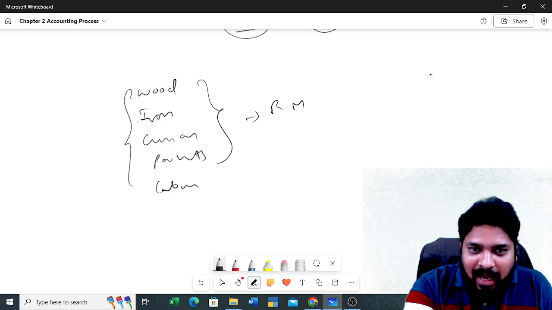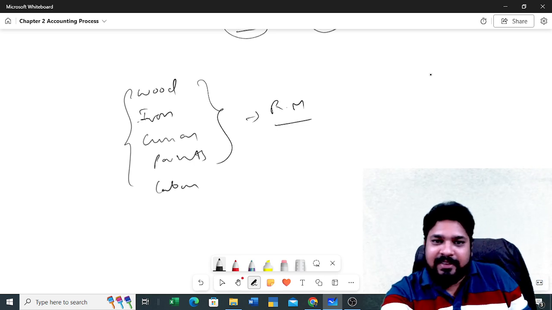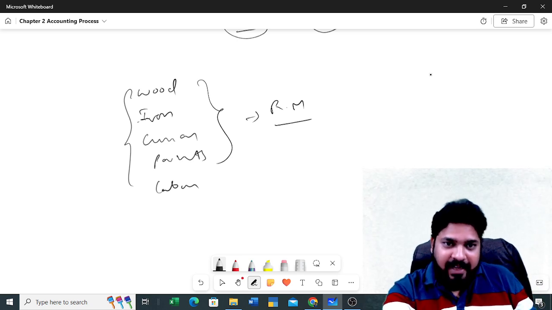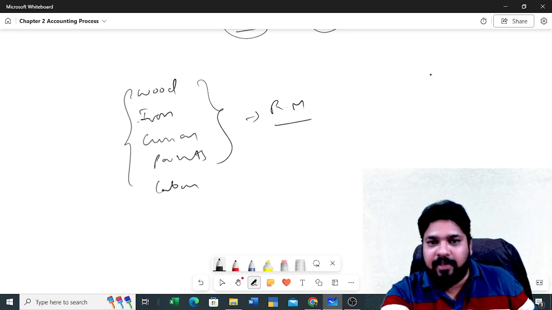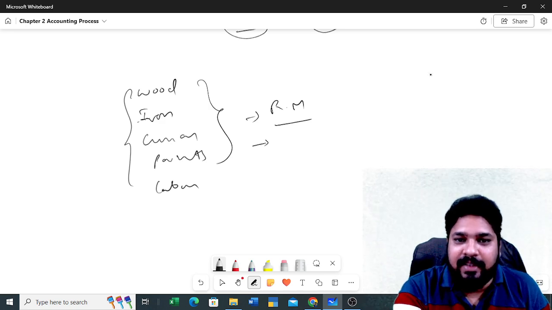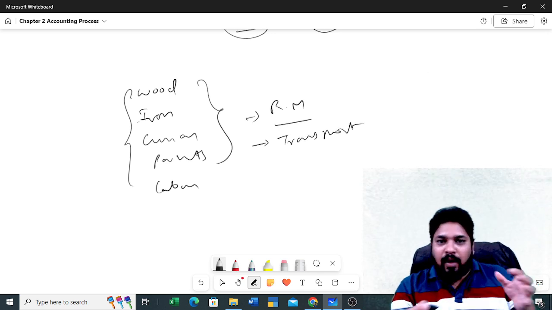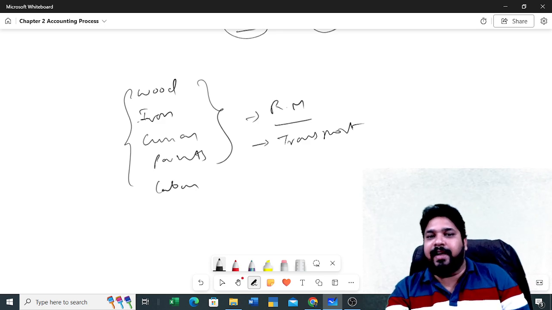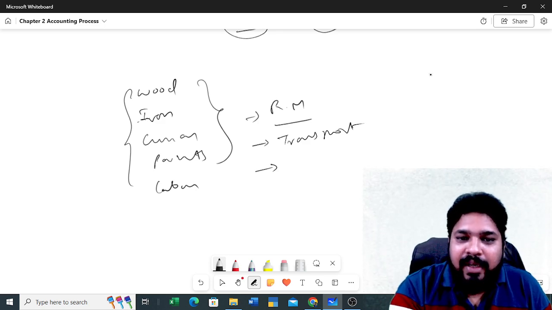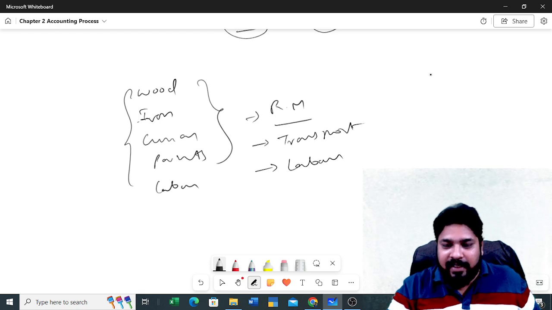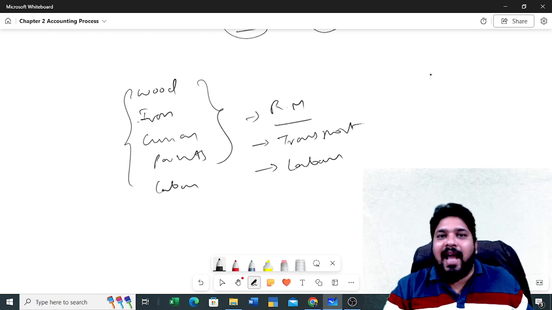After purchasing these raw materials, we need to bring them to our factory. Am I right or not? So for bringing the raw materials from the supplier's place to our place, we need to incur some cost. That cost is nothing but transport. Now we have the transport expenses, and we brought the raw material to the factory. Then we need to incur some labor cost. We need to hire the labor for making this chair, right? So this is the labor expense.